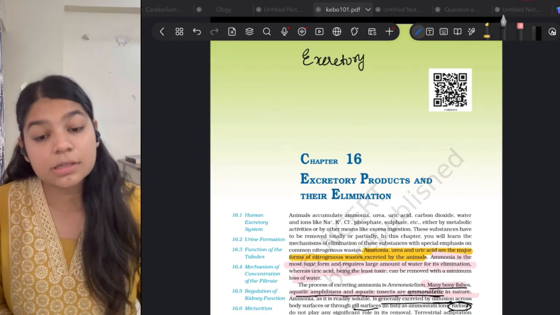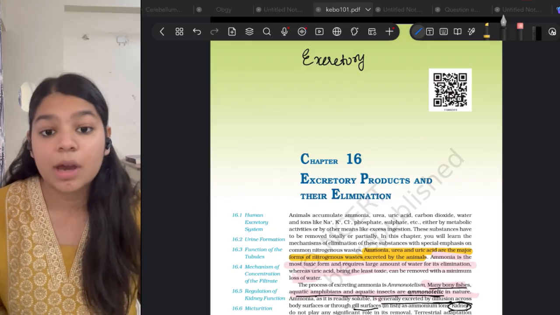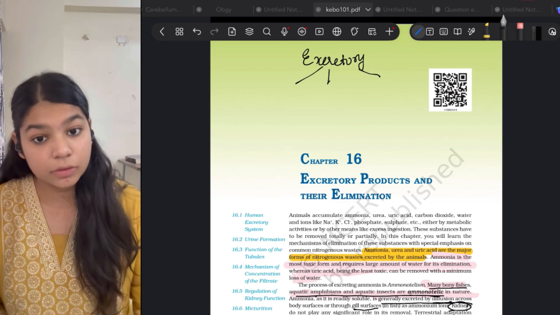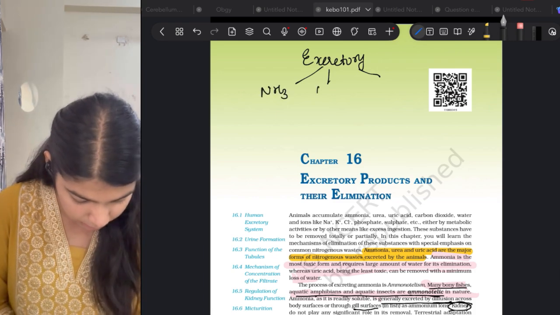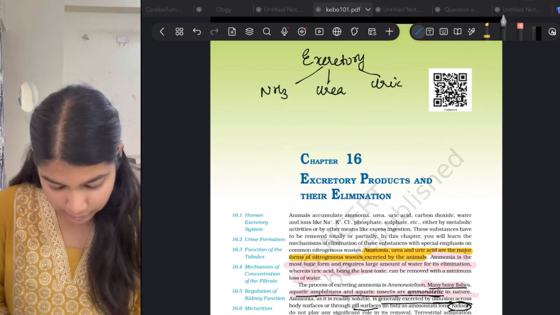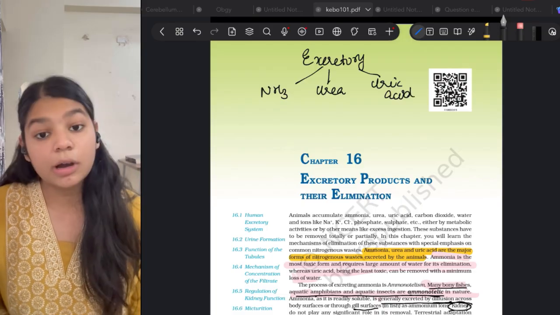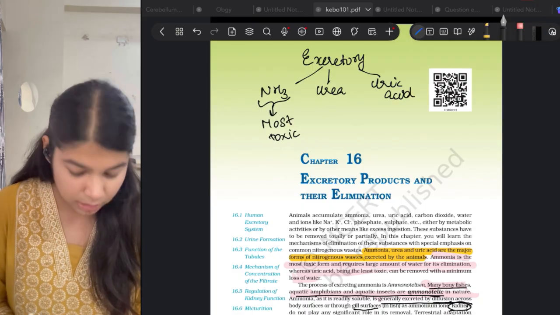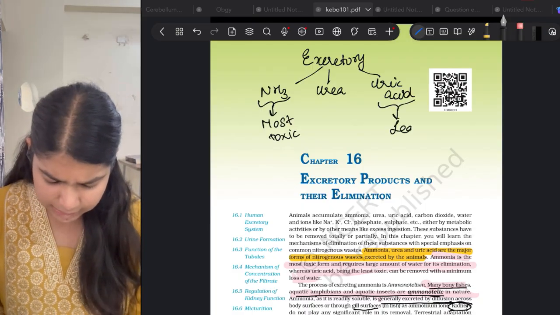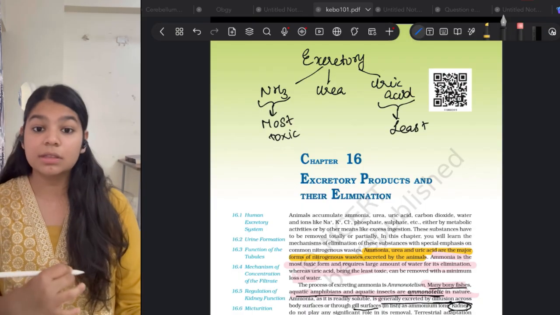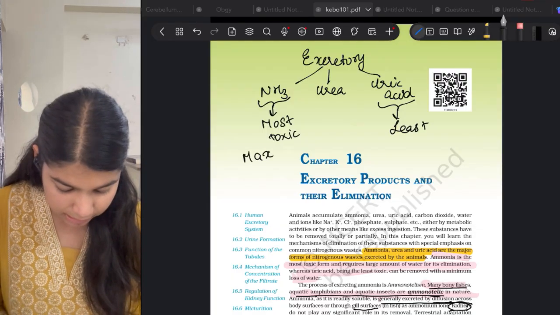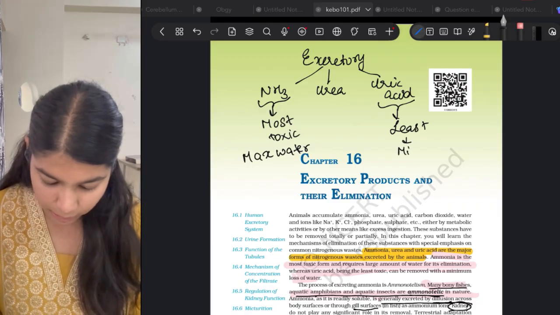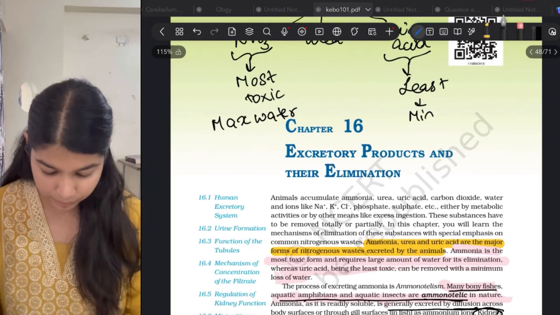Now excretory products are also called nitrogenous waste because they have nitrogen in them. Excretory products are basically of three types. First is ammonia, second is urea, and then comes uric acid. Now ammonia is the most toxic substance, okay, while uric acid is the least toxic. Ammonia being the most toxic requires the maximum amount of water for its excretion, while uric acid requires the minimum amount of water for its excretion.